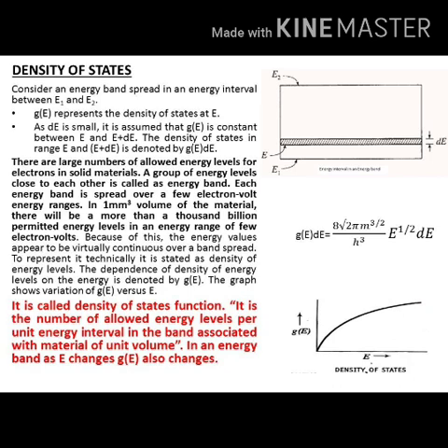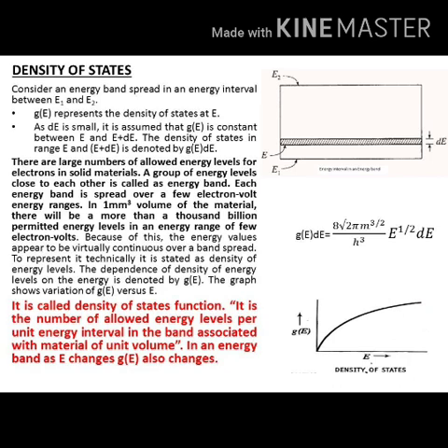Now in this band, consider a small energy interval, that is dE. In this small energy interval, we have to find out how many possible energy levels there are for an electron. As dE is small, it is assumed that G of E is a constant between E and E plus dE.